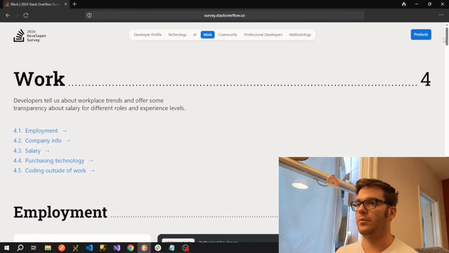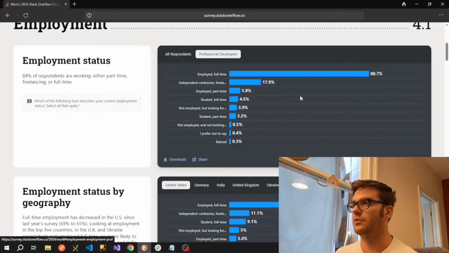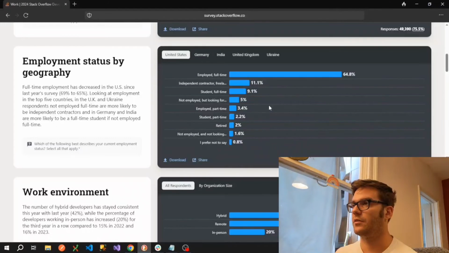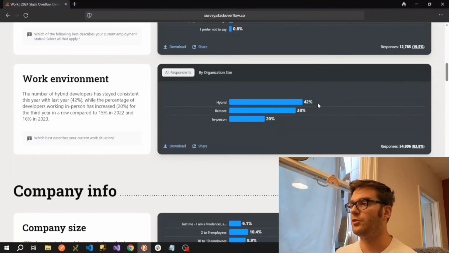So moving on to the work section, there's some employment status questions here, with most of the respondents, at least the professional developers, being employed full-time. And then there's some more geographical information on here. We can also see that 42% of developers are now hybrid, and 38% remote, but only 20% are in person. Presumably that means people that are in person in an office full time. So 80% are in the category of either hybrid or remote.